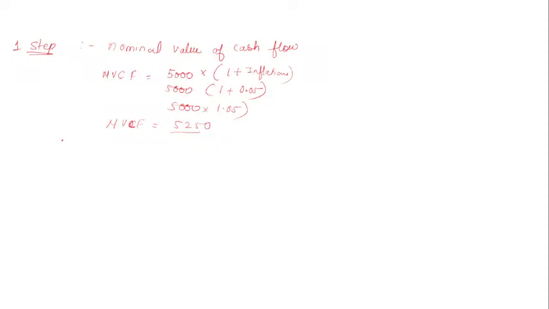Now the second step is to calculate the discounted inflow. The nominal value of cash inflow, you have to divide by 1 plus the cost of capital.